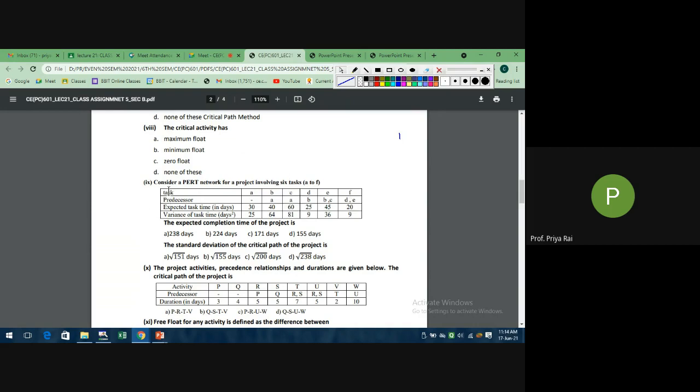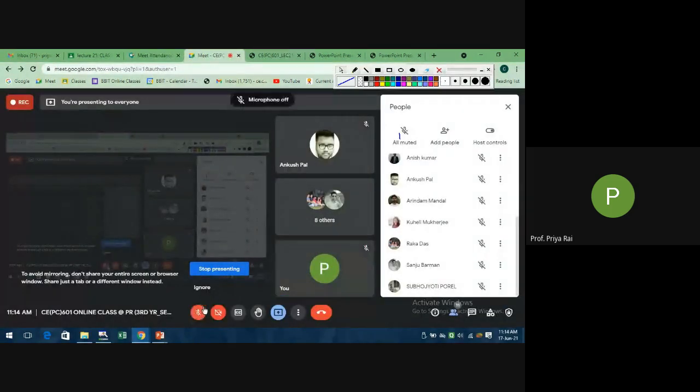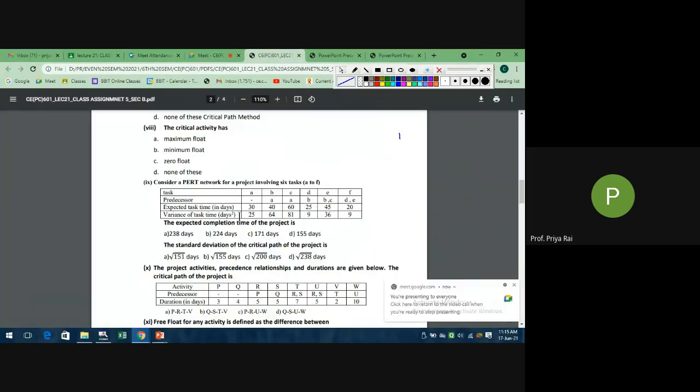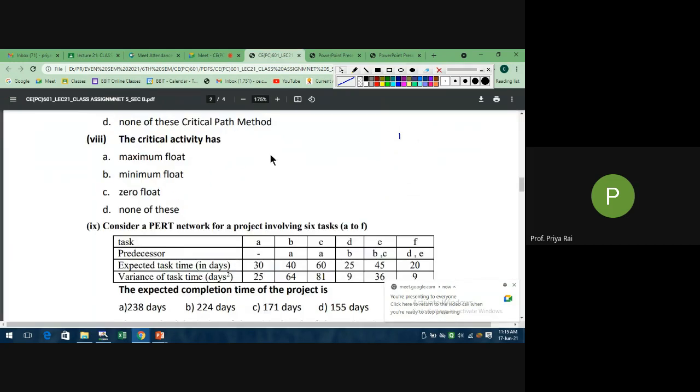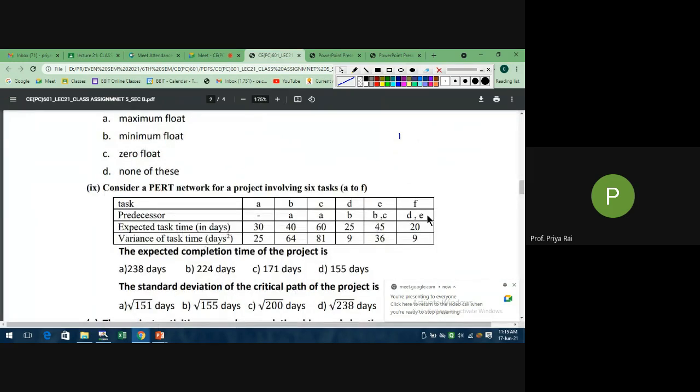Okay, see here, consider a PERT network for a project involving 6 tasks. Task means activity: A, B, C, D, E, F. Predecessors are given and the expected task time.